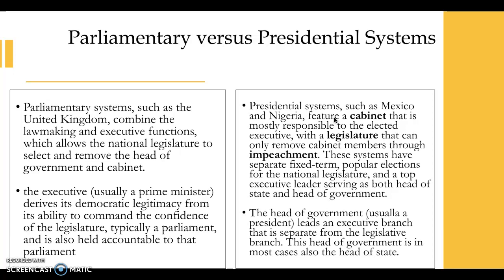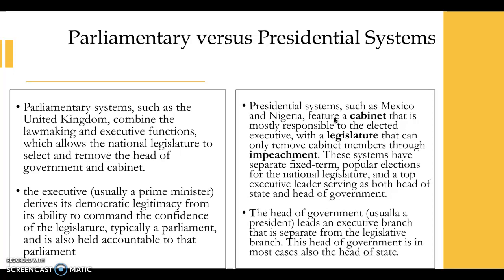In a presidential system, such as Mexico or Nigeria, the president is directly elected by the people. The president forms a cabinet who is responsible to the elected executive. And the legislature can only remove cabinet members or the executive through impeachment. Now when I say cabinet, I'm talking about the government.